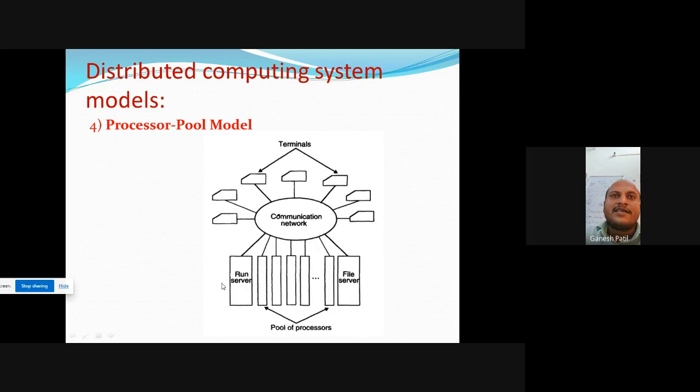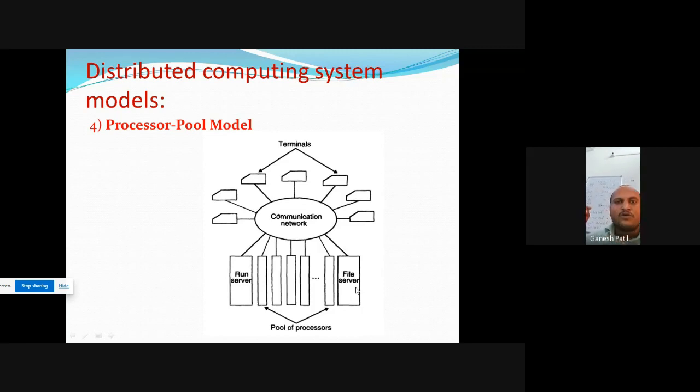Same thing. Okay. Here at the server end, every server has a processor. Sometimes a server is idle, the processor is idle. At that time, we'll take this processor power. For example, the file server is idle. Idle means there is no request, no response.